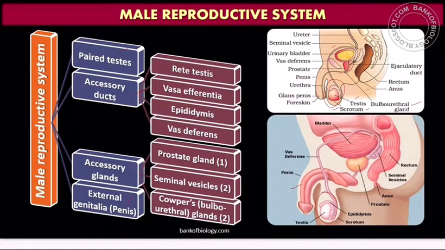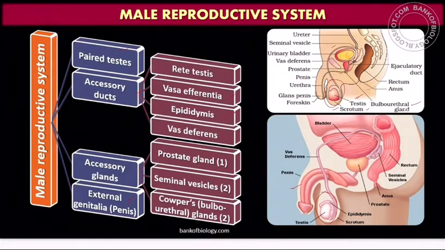It facilitates a temperature 1 or 2 degrees less than the body temperature. As all of us know, the human body temperature is 37 degrees centigrade. When the testes are situated in the scrotum outside the abdominal cavity, the temperature in the scrotum will be around 35 degrees. This is the purpose. Only when the temperature is less than the body temperature will the testis produce sperms. That is the reason why the testis is situated outside the abdominal cavity.